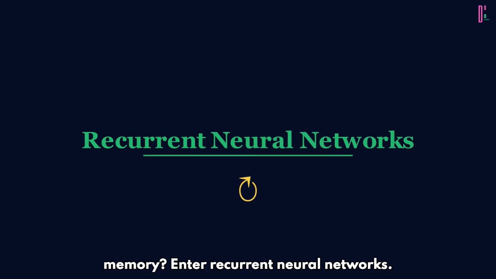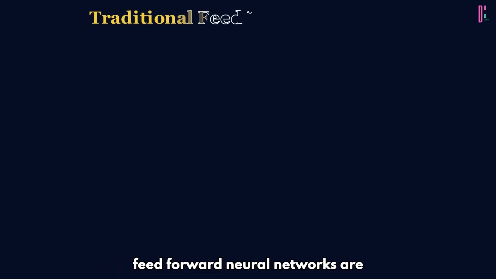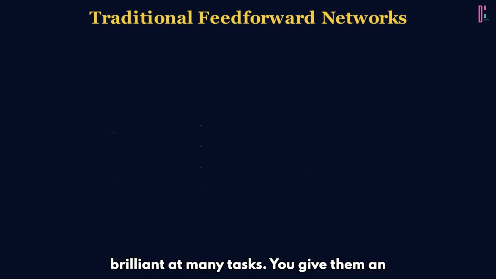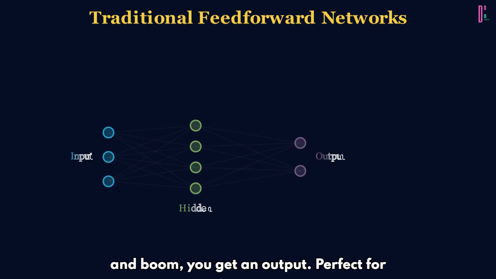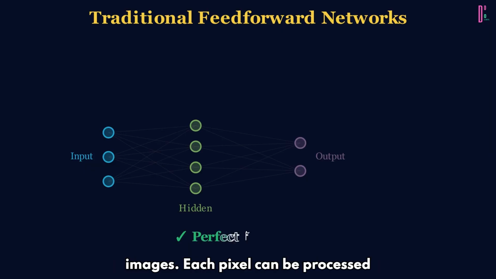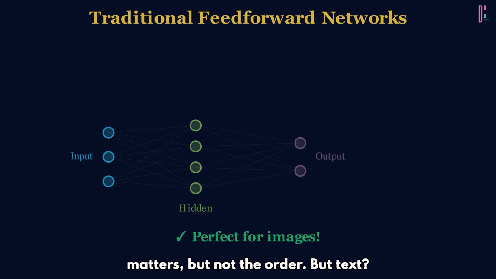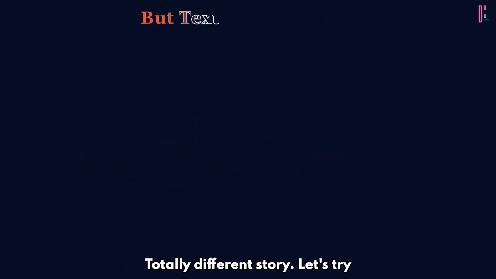Enter recurrent neural networks. Let's understand the problem. Traditional feedforward neural networks are brilliant at many tasks. You give them an input, they process it through layers, and boom, you get an output. Perfect for images. Each pixel can be processed independently. The position of a pixel matters, but not the order. But text, totally different story.